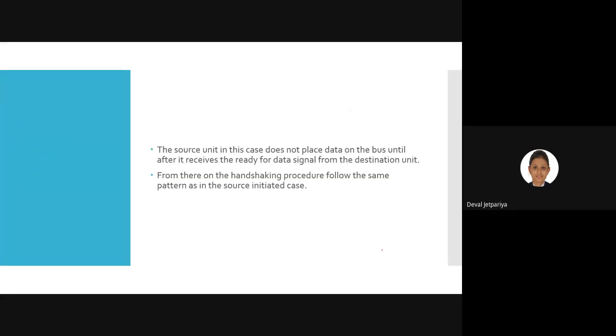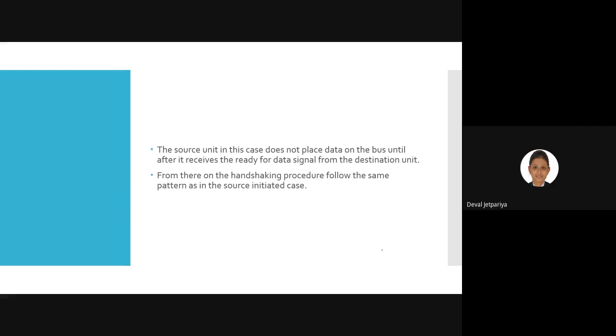The source unit in this case does not place data on the bus until after it receives the ready for data signal from the destination unit, right? That is why it can be called two-way communication, because we get a signal from the destination unit. Only after that will the source start sending.